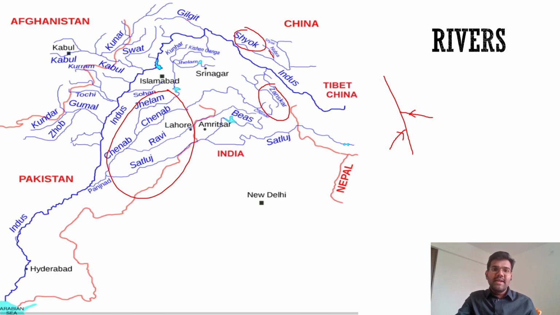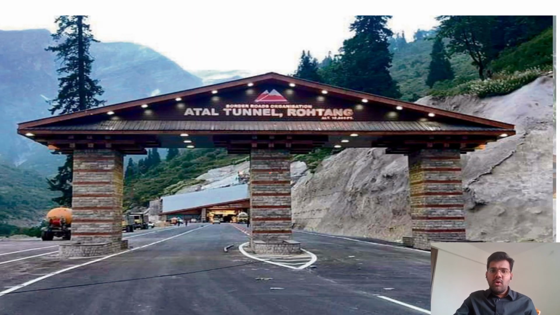Then there is Gilgit river. Then there is Kabul river. So Afghanistan's capital is Kabul, and Kabul river is a right bank tributary of the river Indus. Then Gomal. We'll talk about it in our next segment. So in this segment, just have a rough idea about Indus. We'll talk about it in detail. Now, that's the end of this lecture.